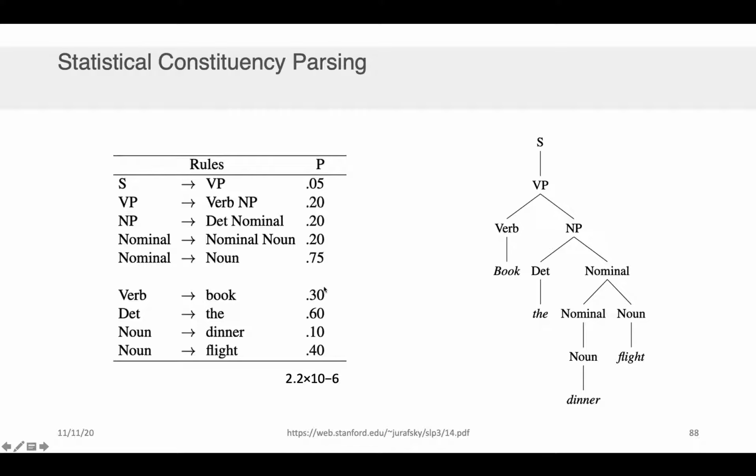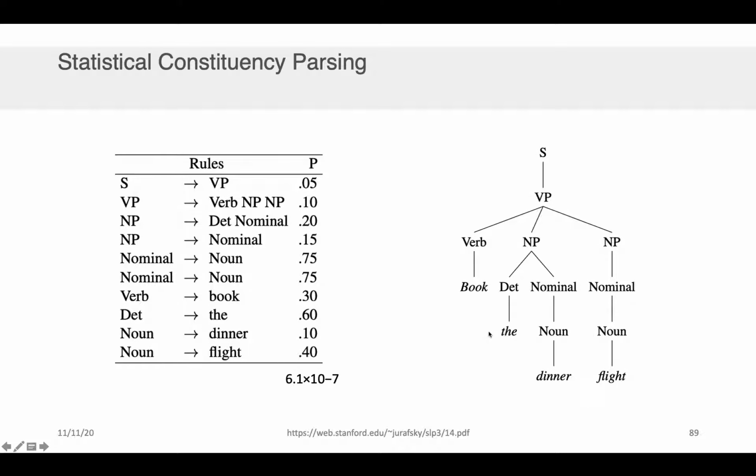Now, the key thing here is that because I had the probabilities, I'm able to assess the likelihood that this particular sentence, book the dinner flight, had the grammatical structure implied by this parse tree. That's the whole point of this. And I can do this for the other alternative.